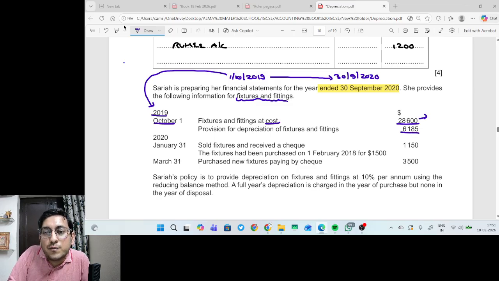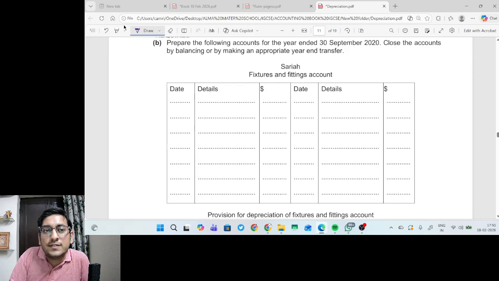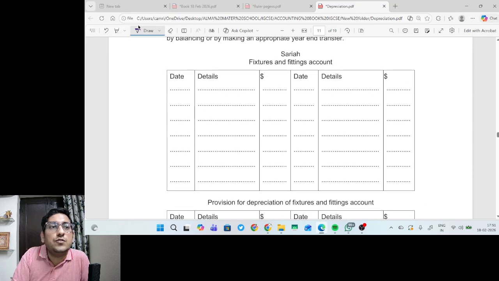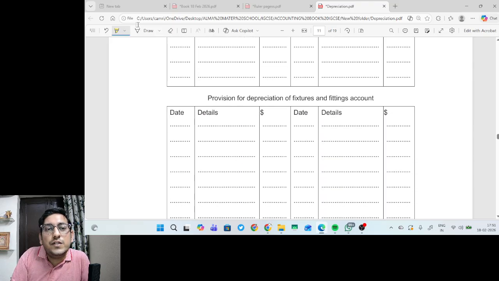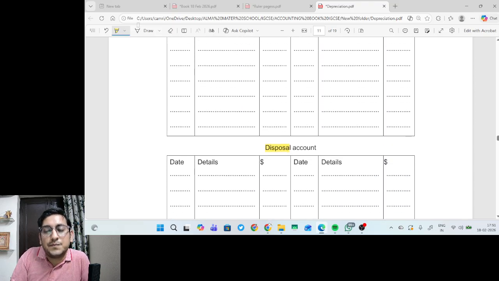If you see point number B, they are asking for three accounts: fixtures and fittings account, provision for depreciation account, and disposal account.